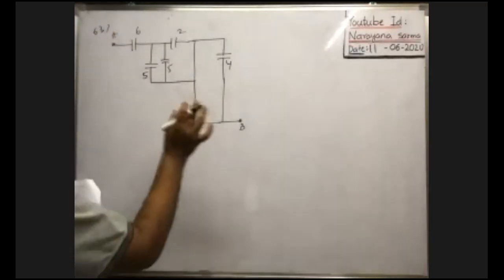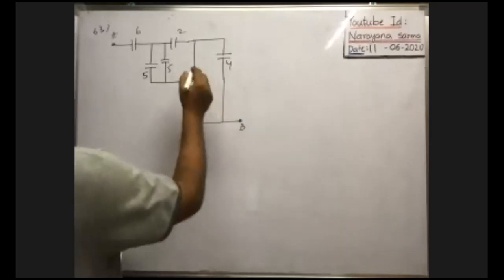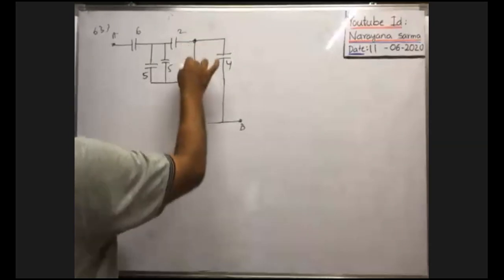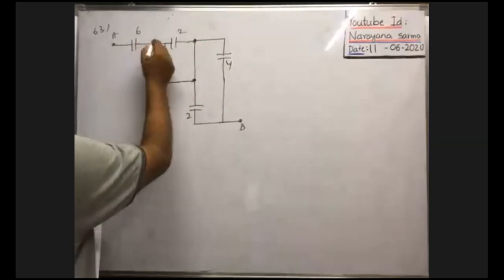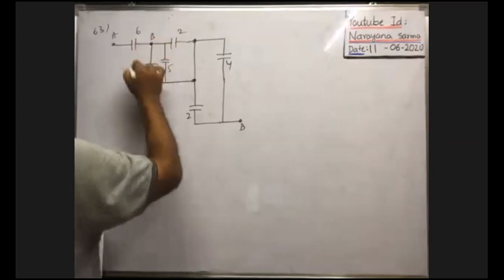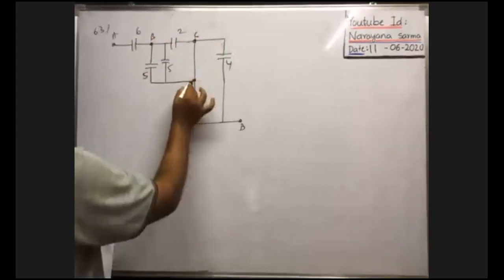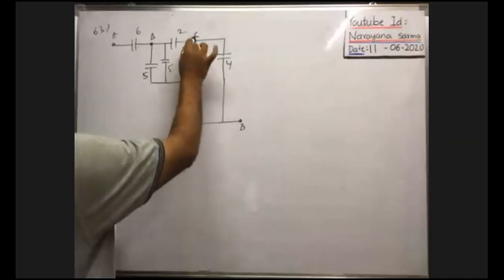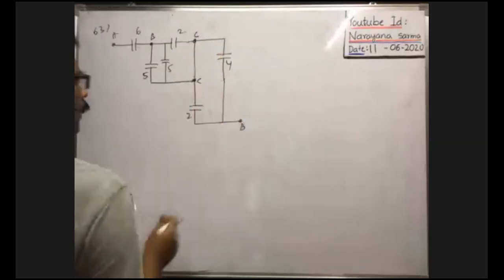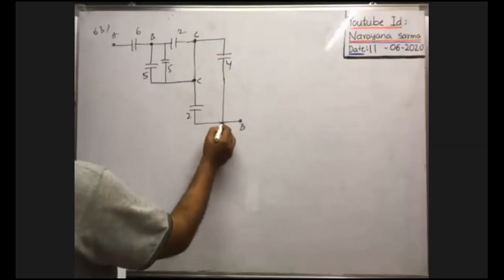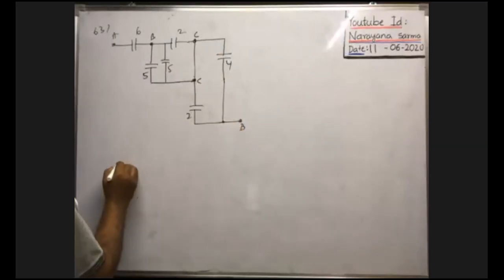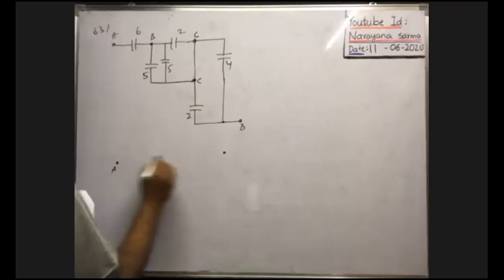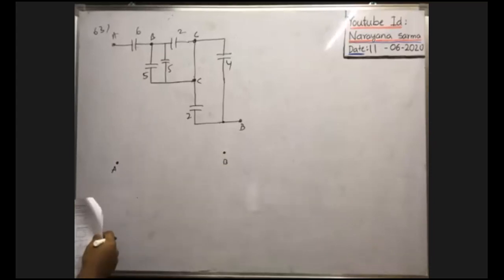Okay, you rewrite this diagram because this is one junction. Here you see these two junctions are joined directly. Here it is A. Suppose this junction is say B. This junction is say C. This junction is also C only, because these two junctions are joined together by means of a wire. That's why if it is C, it is also C. Of course, if it is B, this junction is also B only. Between A and B, they asked the effective capacitance. You rewrite the diagram between A and B.